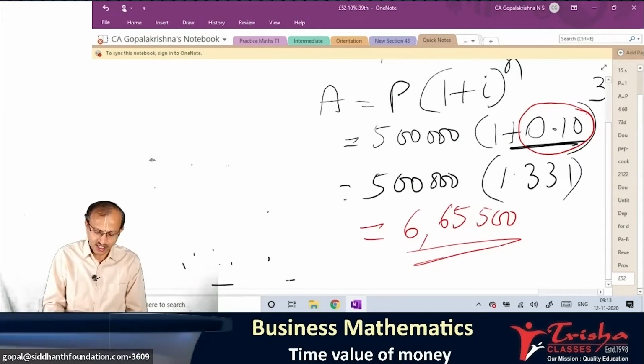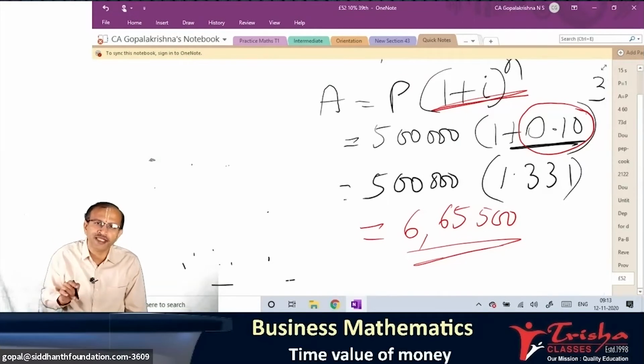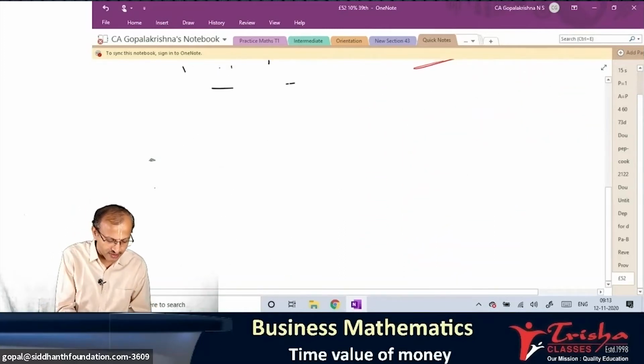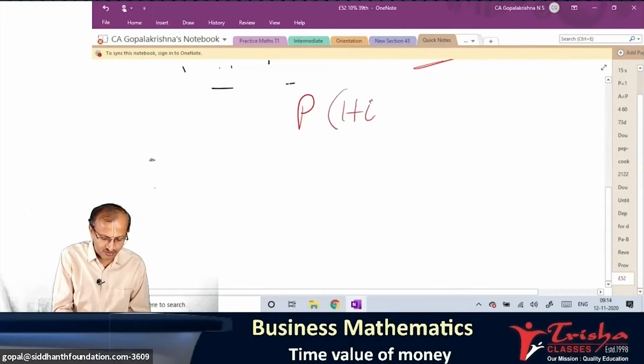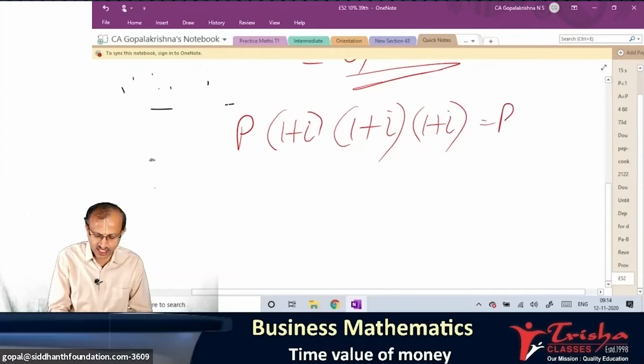That's the reason we assume this formula when the rate of interest remains the same. What if the rate of interest for next year is 11%? Or for next year is 12% or something like that? Then how do you do it? Now I will tell you how that formula is derived. P into 1 plus i for the first year. For the second year, same rate, 1 plus i. Third year, same rate, 1 plus i. It goes like that, and I've taken 3 years. So finally it becomes 1 plus i to the power 3.